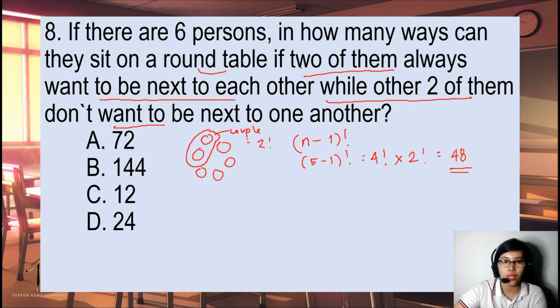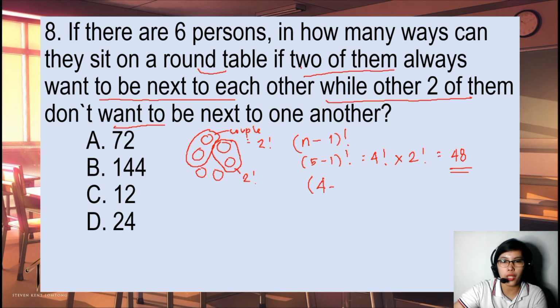Okay. So, for the other two, we will count them as 1 also. So, this is another 2 factorial. We count this as 1 as well, so this will be 1, 2, 3, 4.